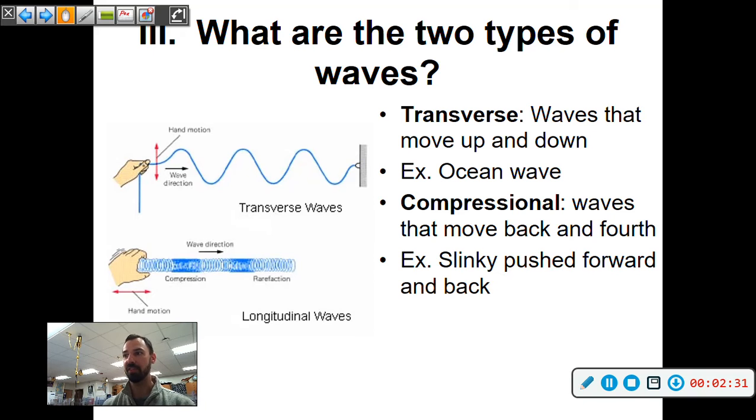The next type is compressional. If you take a slinky and compress it, and then the wave goes through it, left to right, in the direction the wave is moving, that's called a compressional wave. The energy moves back and forth through the slinky. That's also called a longitudinal wave. So compressional and longitudinal are the same thing, if you hear that in some questions.